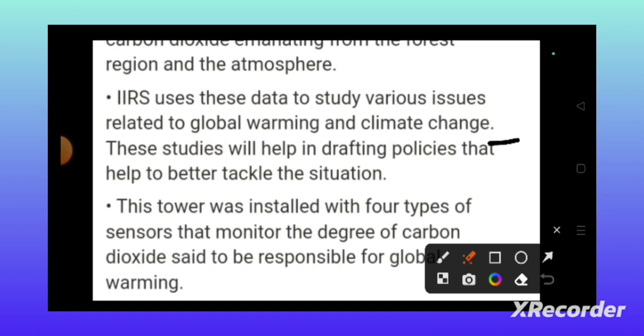These studies help in drafting policies that help in better tackling the situation. The towers were installed with 4 types of sensors that monitor the degree of carbon dioxide said to be responsible for global warming.